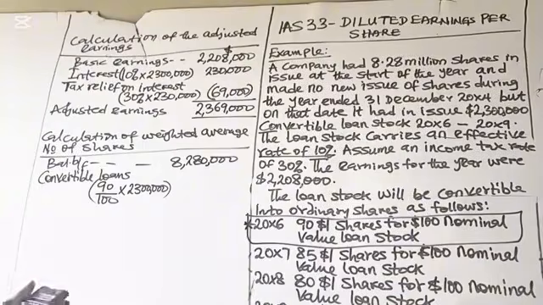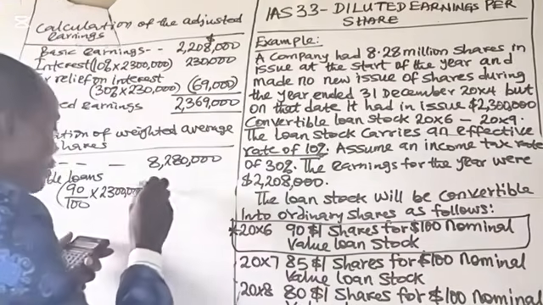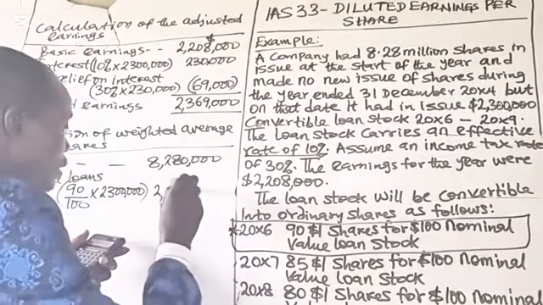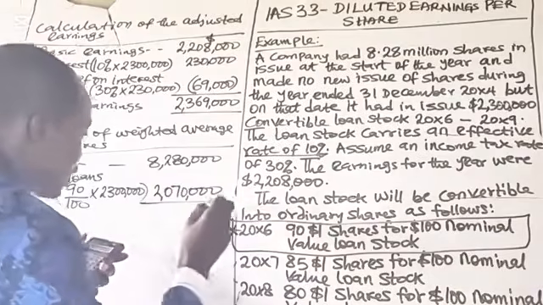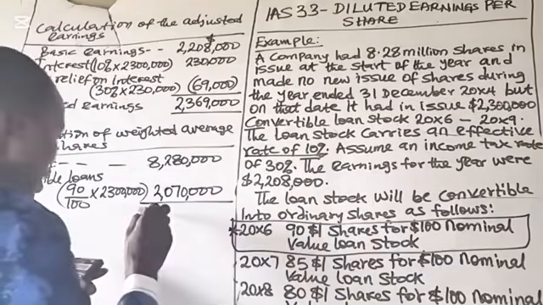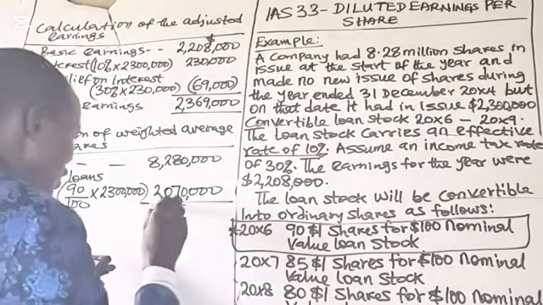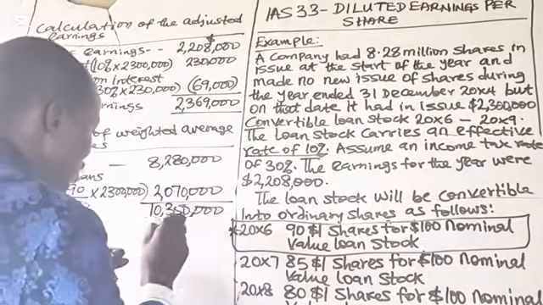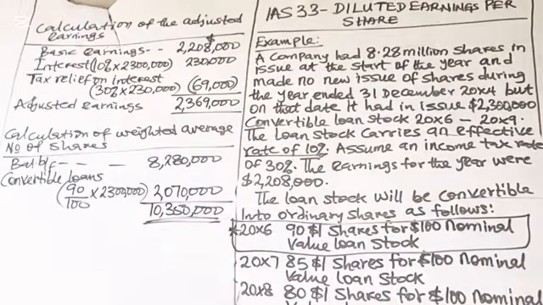That gives us 2,070,000 shares. If you add it to the existing shares of 8,280,000, the total number of shares becomes 10,350,000 shares. So that is the weighted number of shares.